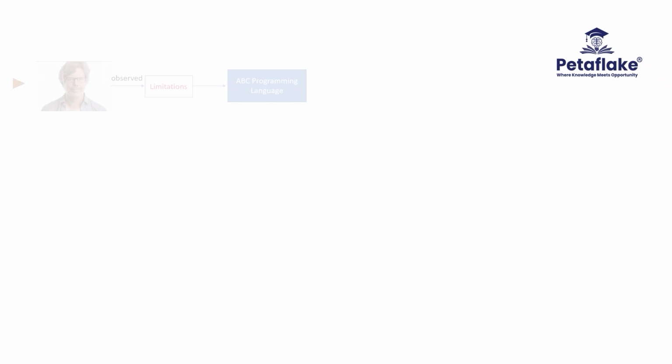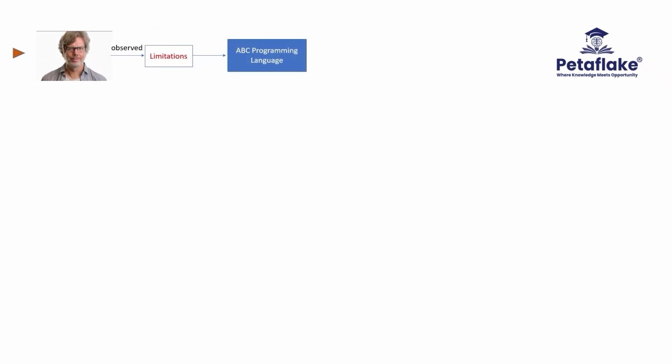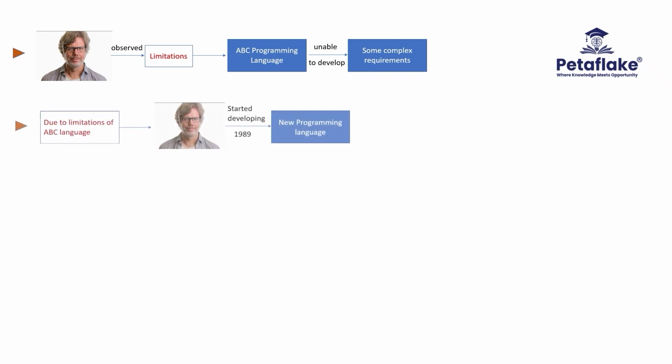Guido observed some limitations in the ABC programming language. Due to these limitations, he could not develop some complex requirements received by him at the Research Institute using ABC language. These limitations of ABC language triggered an idea in his mind to develop a new programming language.